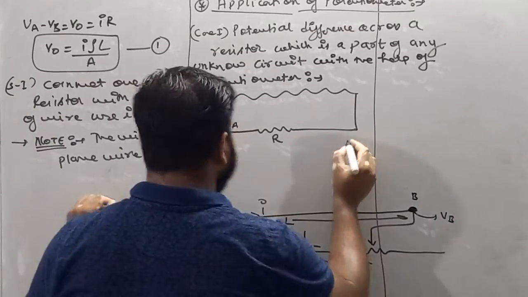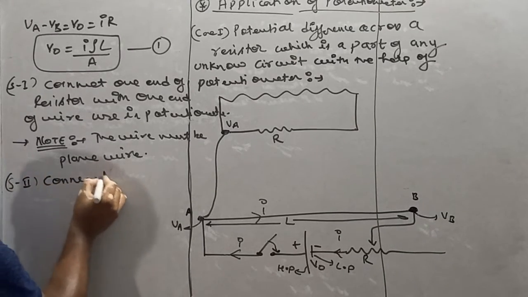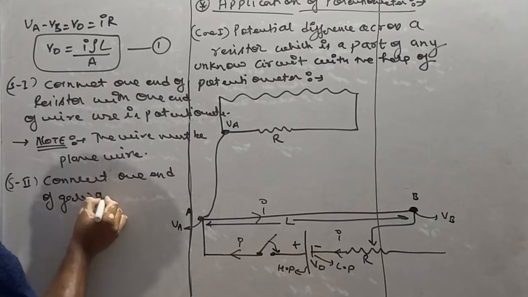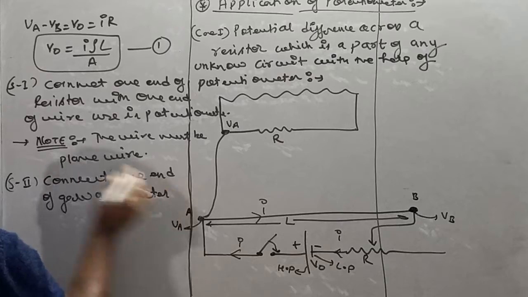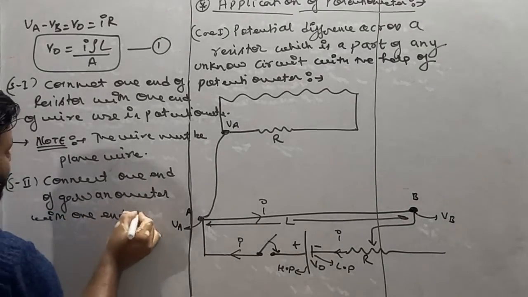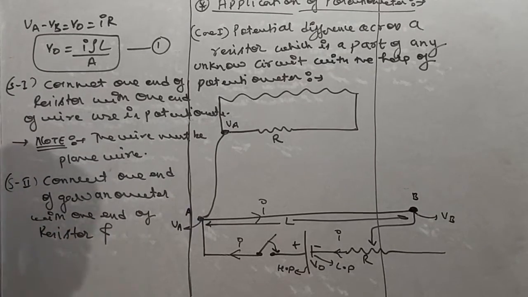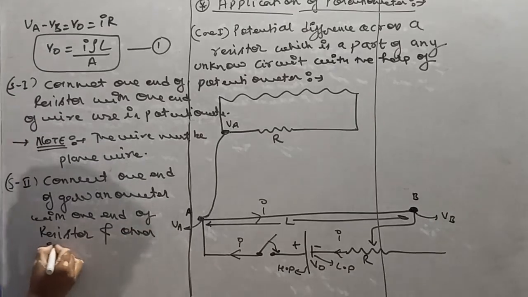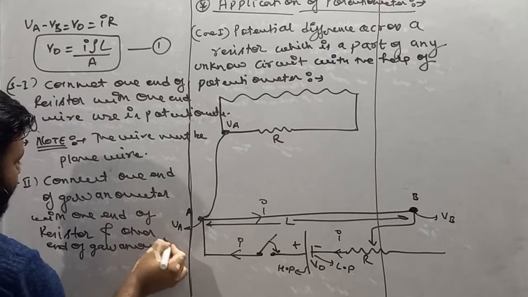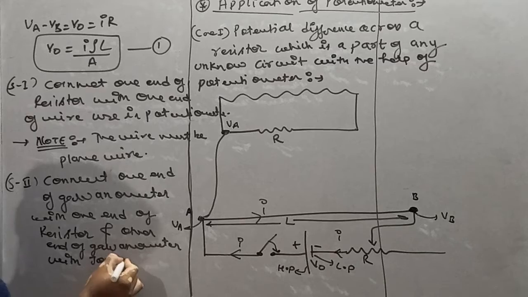Step 2 is to connect one end of the galvanometer with one end of the resistor, and the other end of the galvanometer with the jockey.